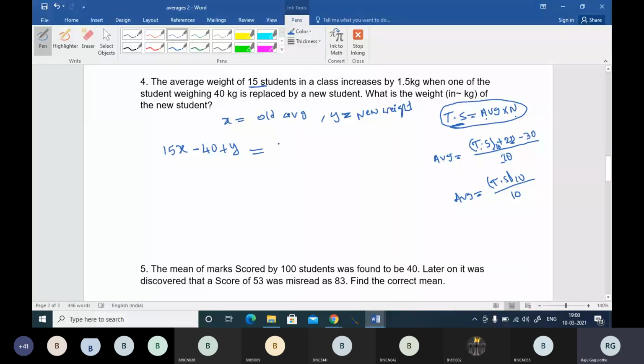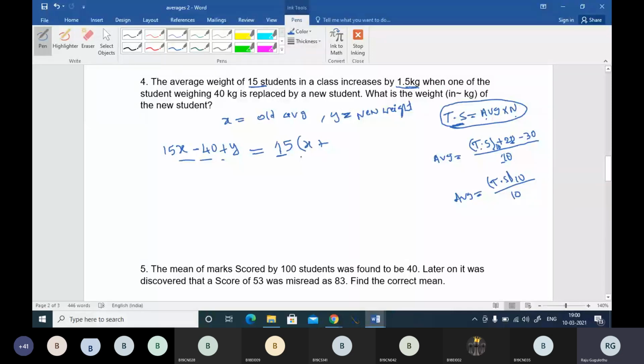This should be equal to, 15 old students are there, total 15 are there, and for the total sum 15x, this change will result in a 1.5 kg change in the total average. The class average increased by 1.5 kg when one of the students weighing 40 kg is replaced?